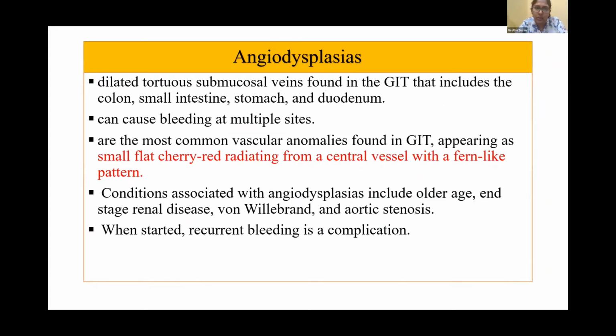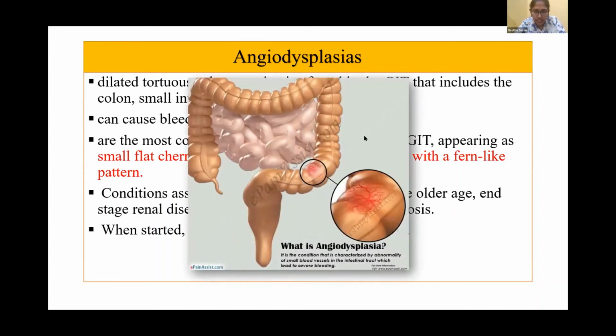Next diagnosis, angiodysplasia. These are dilated tortuous submucosal veins found in the GIT, including the colon, small intestine, stomach, and duodenum. This can cause bleeding at multiple sites. These are the most common vascular anomalies found in the GIT, appearing as small, flat, cherry red lesions radiating from a central vessel with a fern-like pattern. Conditions associated with angiodysplasias include older age, end-stage renal disease, von Willebrand disease, and aortic stenosis. Once started, recurrent bleeding can be a complication. Here we can see the cherry red lesion in a fern pattern.